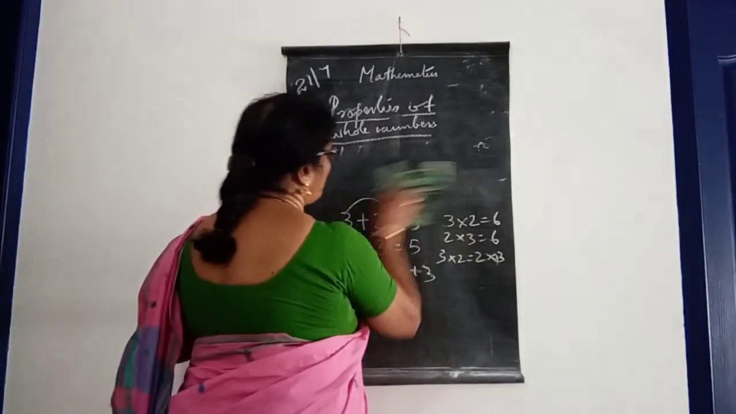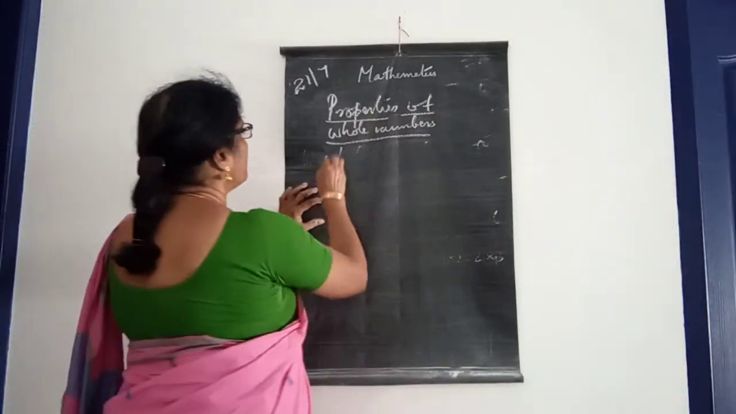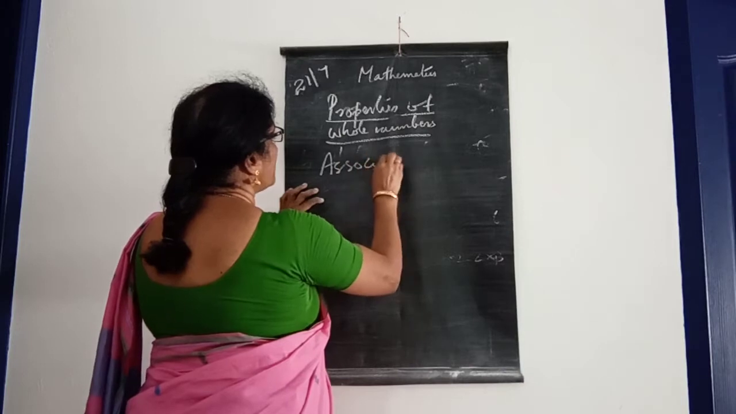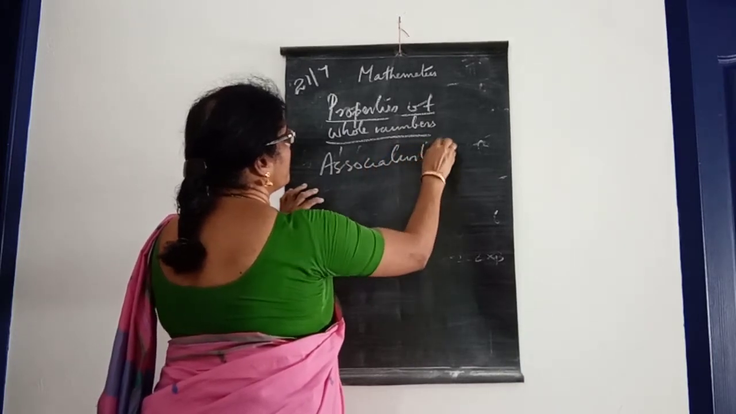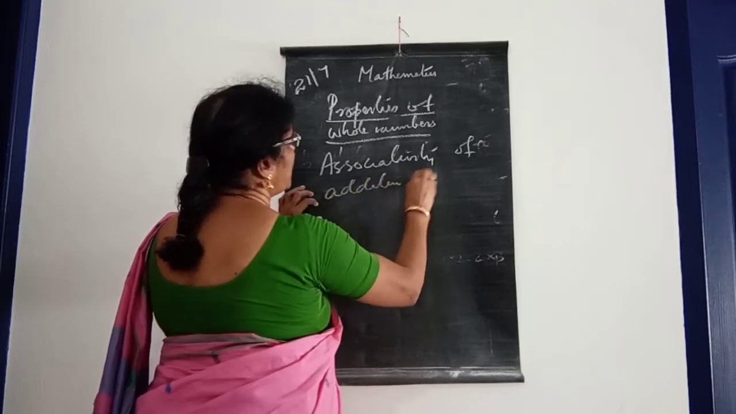And next, the third property, associativity of addition and multiplication.